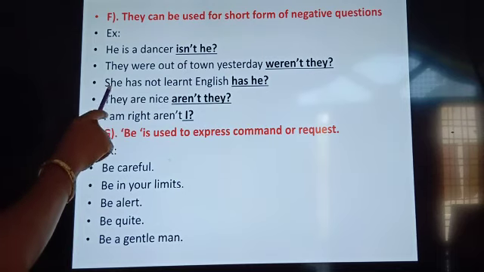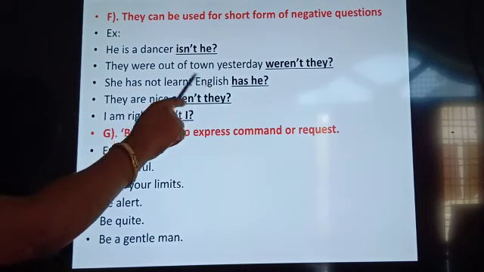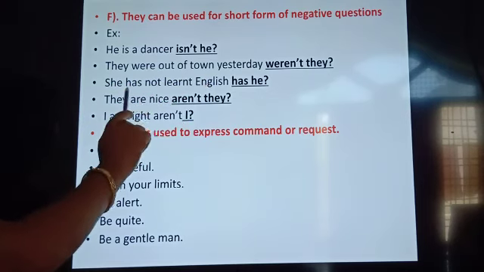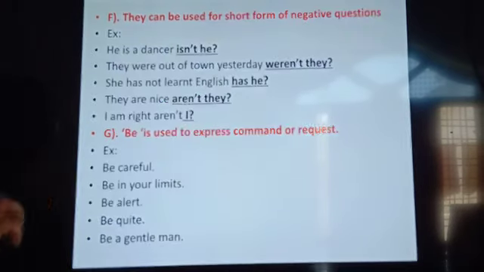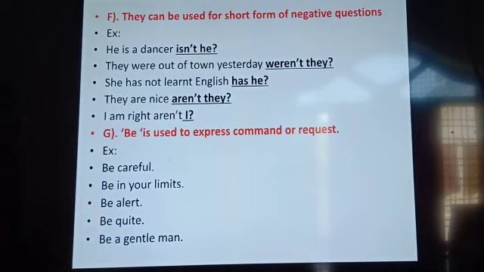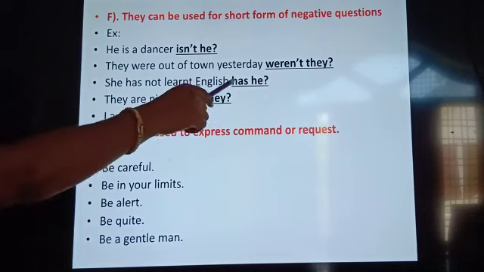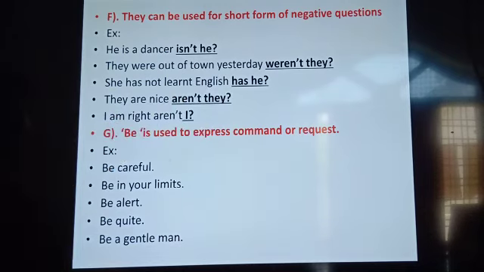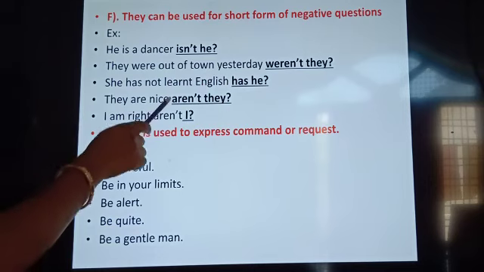See the next sentence. She has not learned English. It is a negative sentence that has been given. So the question tag is being used as she. Sorry, it is missing over there. Okay. Now this is how we can use that.